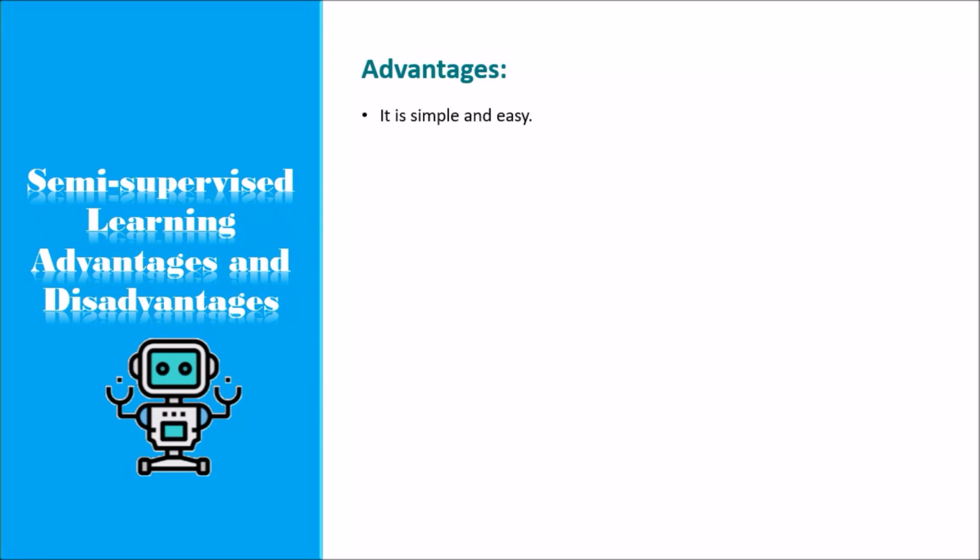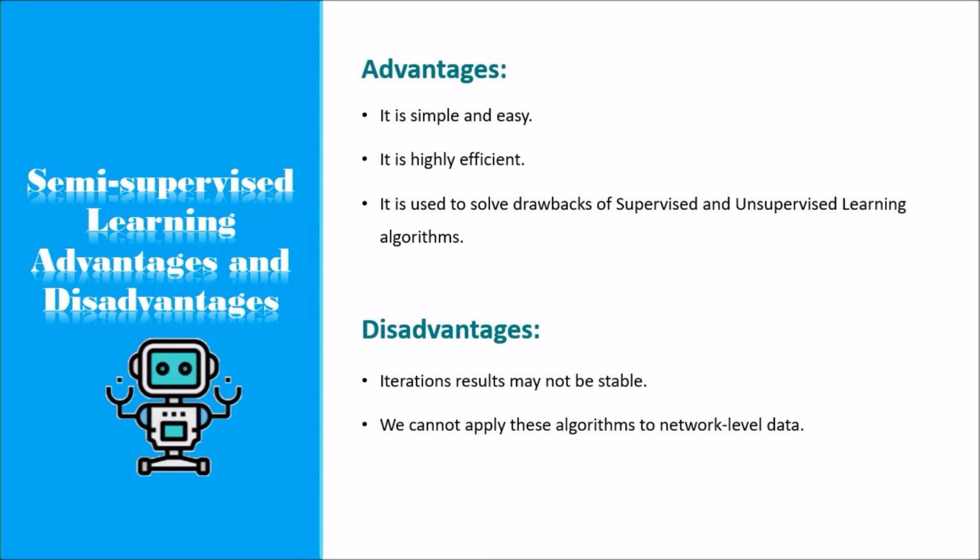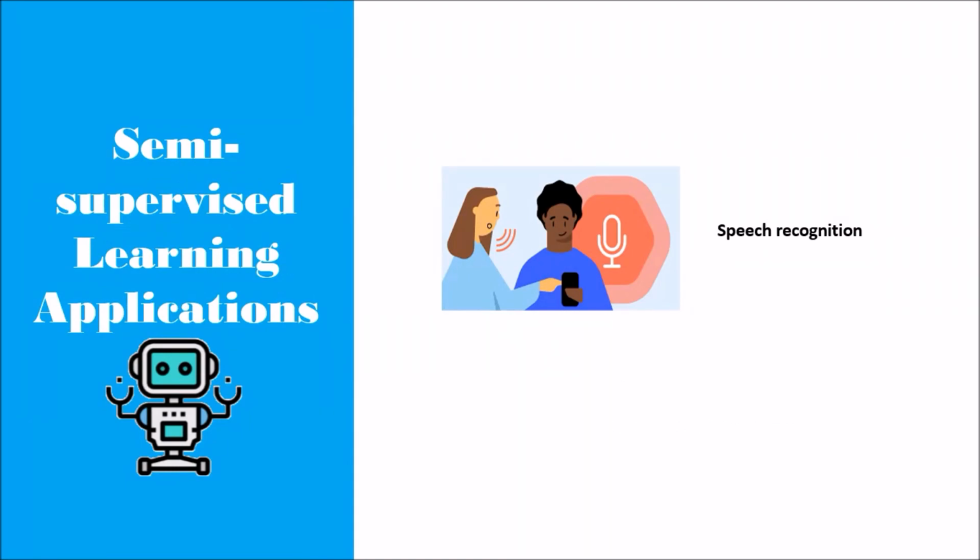Advantages are, it is simple and easy to understand the algorithm. It is highly efficient. It is used to solve drawbacks of supervised and unsupervised learning algorithms. Disadvantages are, iterations results may not be stable. We cannot apply these algorithms to network-level data. Accuracy is low. Semi-supervised learning application is speech recognition.